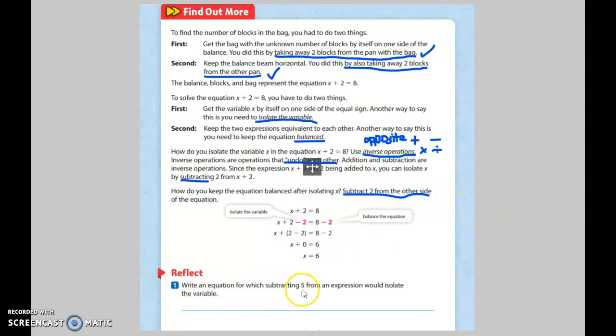Write an equation for which subtracting 5 from an expression would isolate the variable. So this is telling me, subtracting 5, that I need to write an equation where there's addition because I have to do the opposite. Okay. So x plus 5, and I don't have to solve it. I can if I want. I can just make this really easy. X plus 5 equals 6. So obviously, what's x going to be? But first, I'm going to show you how to subtract from both sides. So I'm going to use a different color.